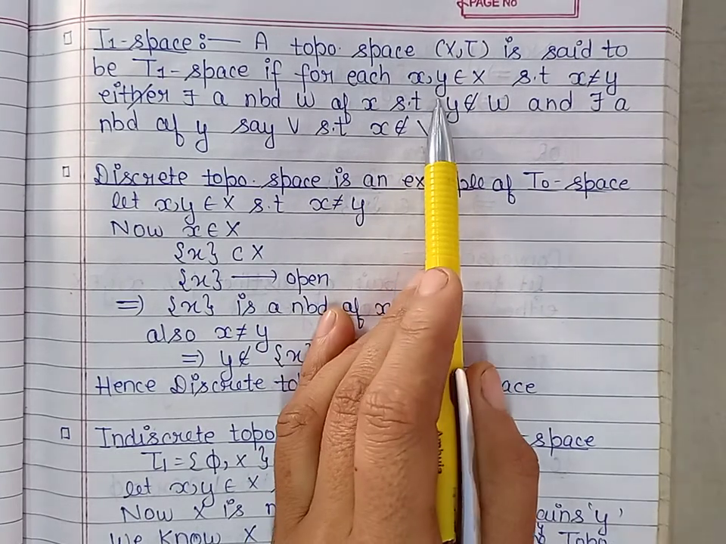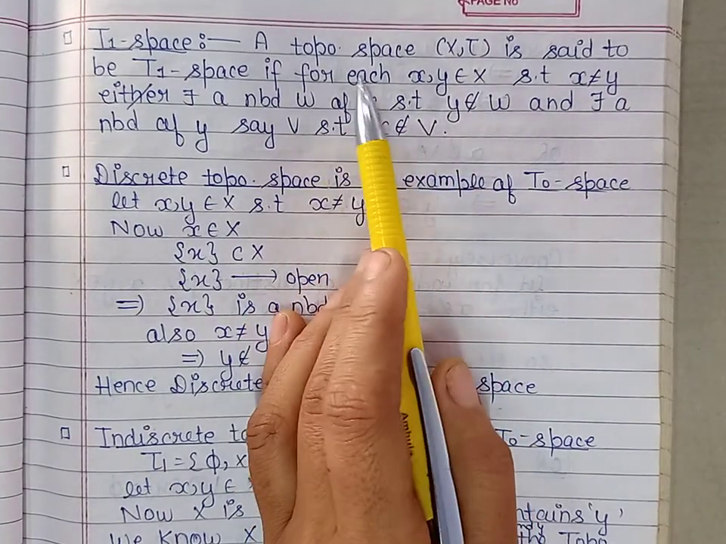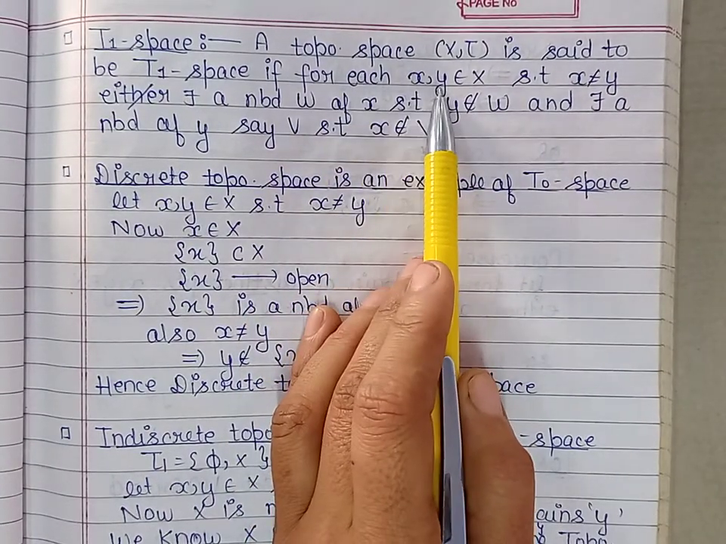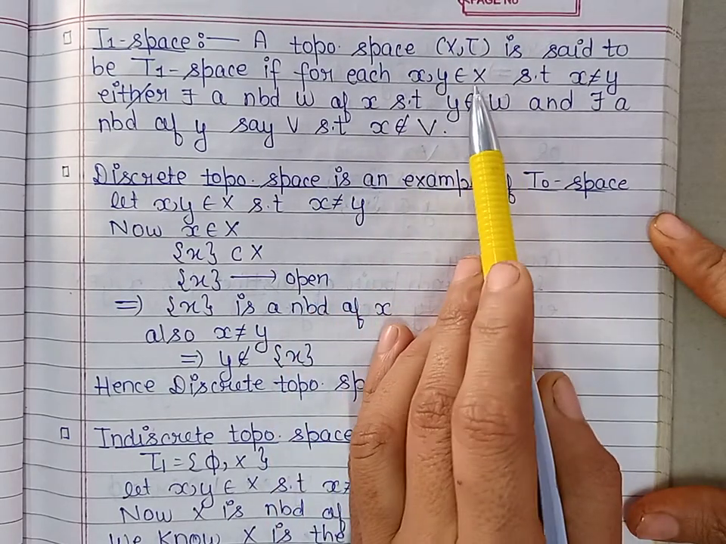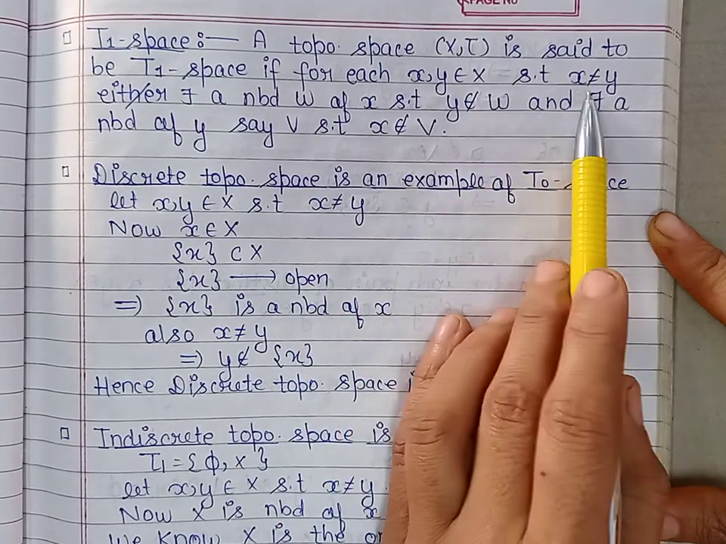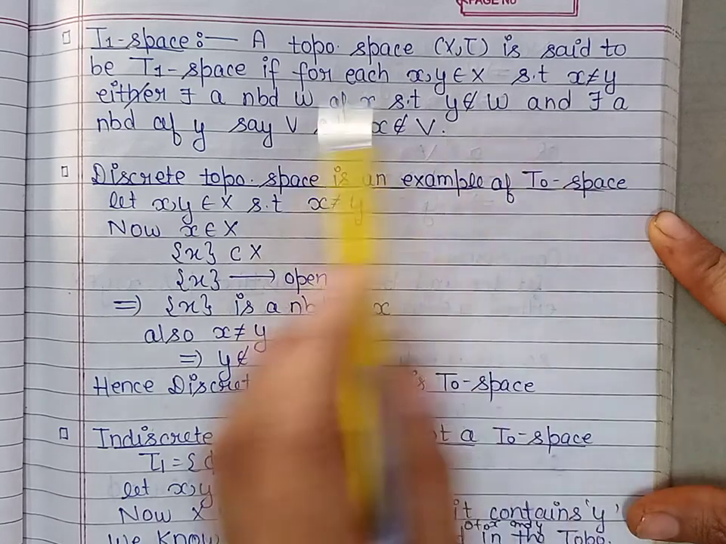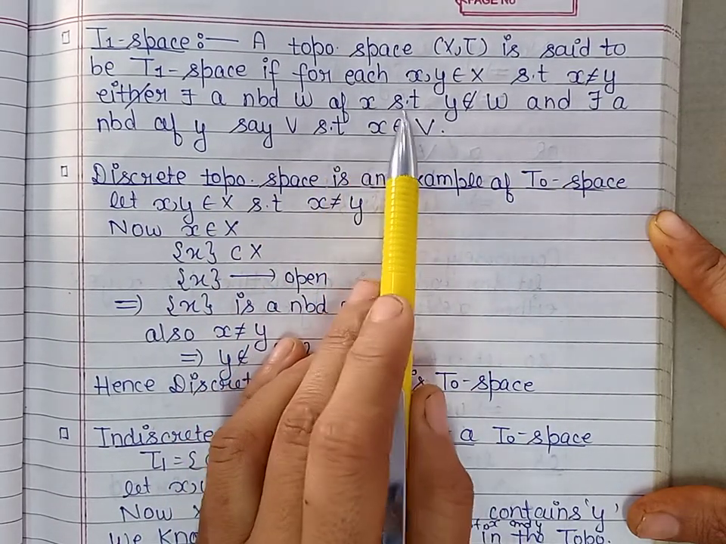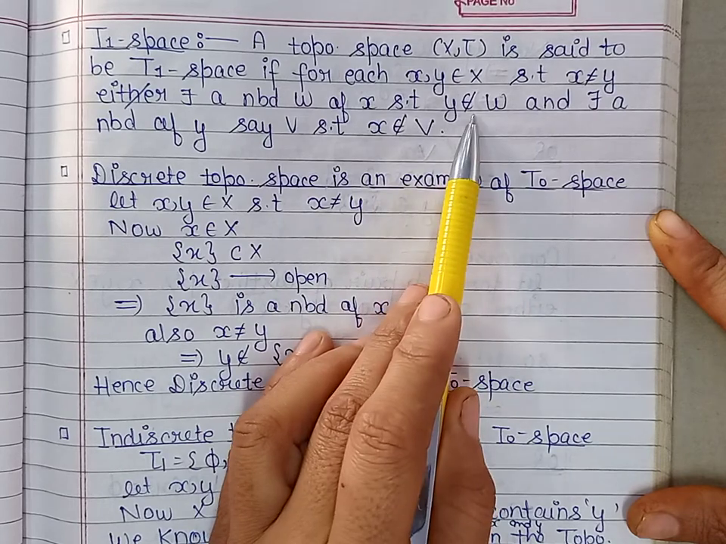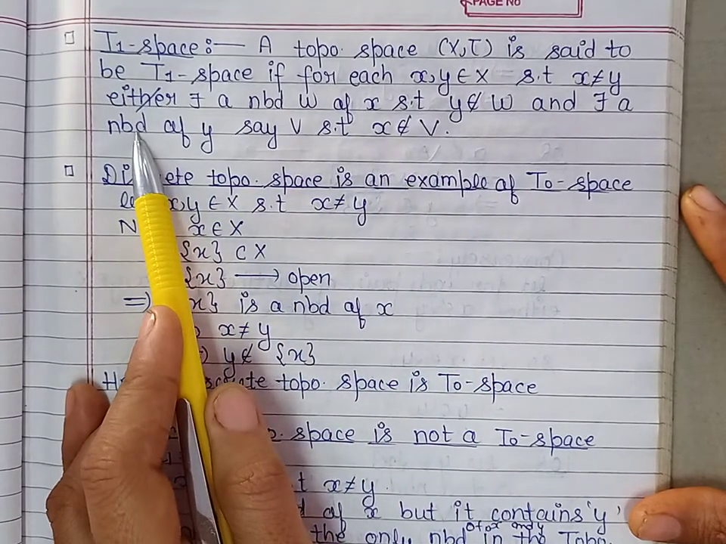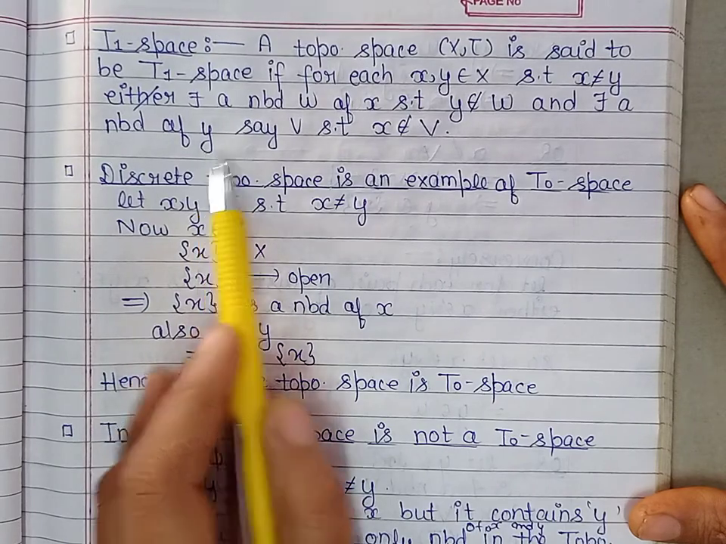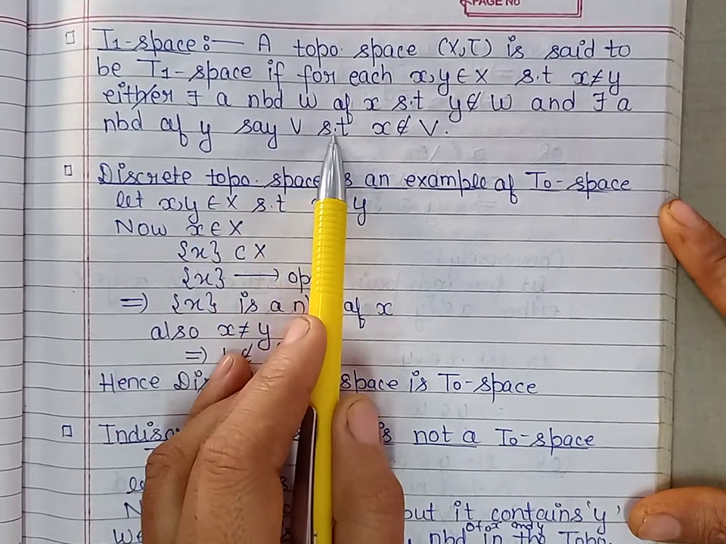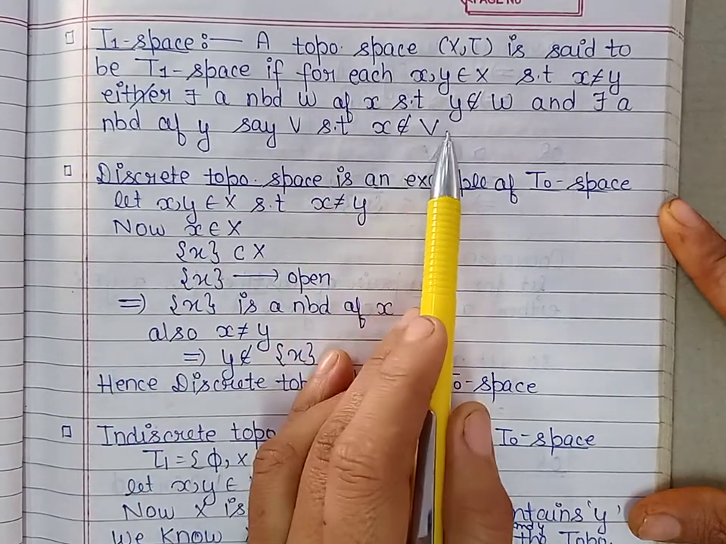So mathematically we can write: for every pair of points x and y belonging to the topological space X with x not equal to y, we should have a neighborhood W of x such that y does not belong to this neighborhood, and there exists a neighborhood of y, which is V, such that x does not belong to V.